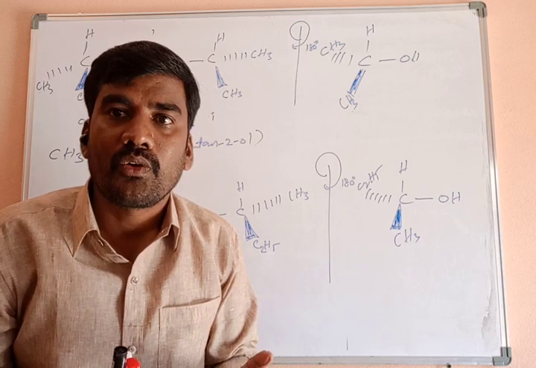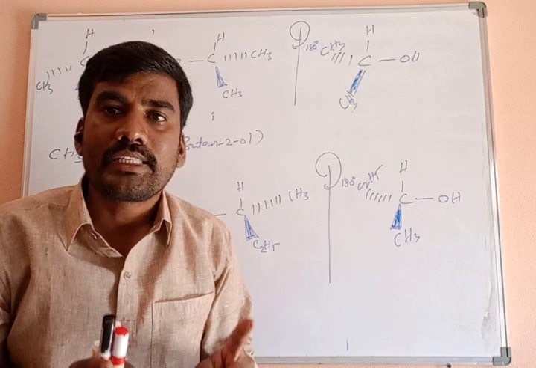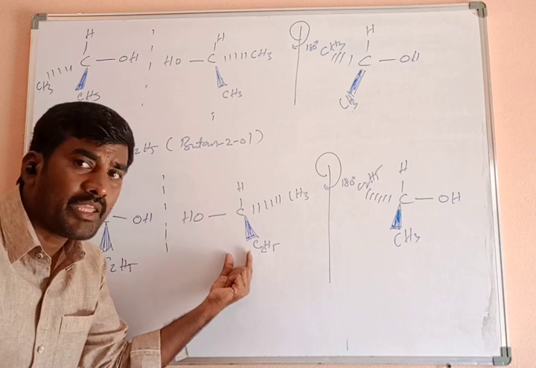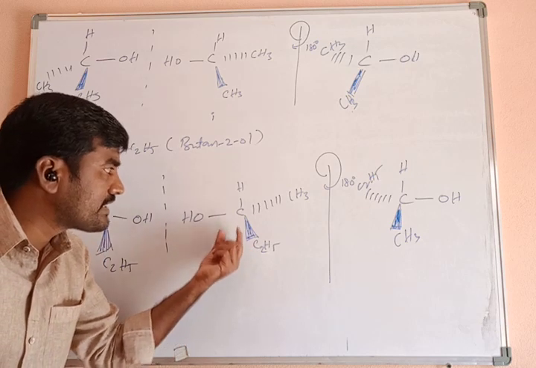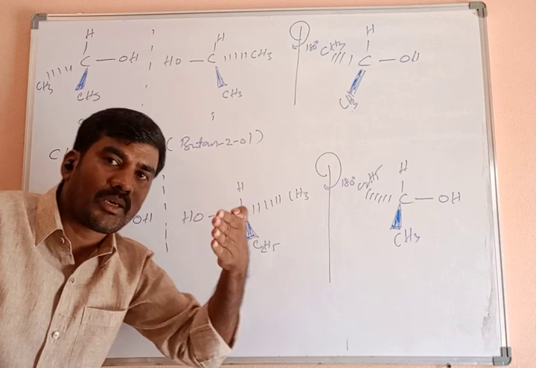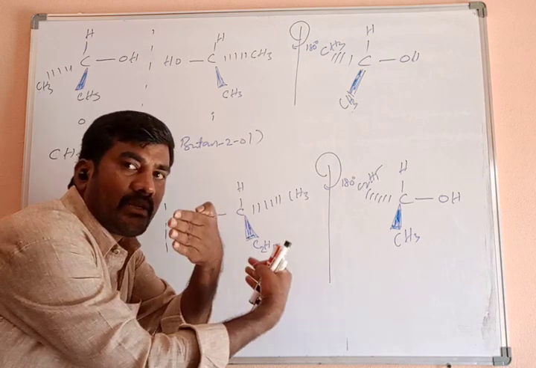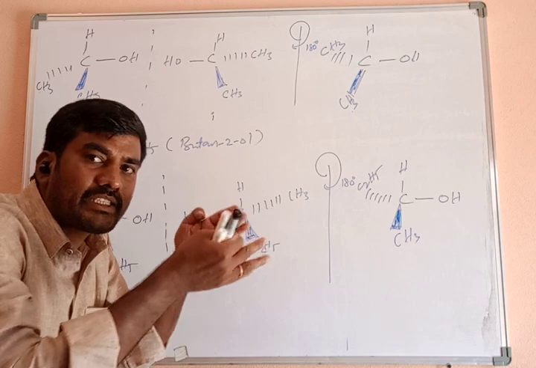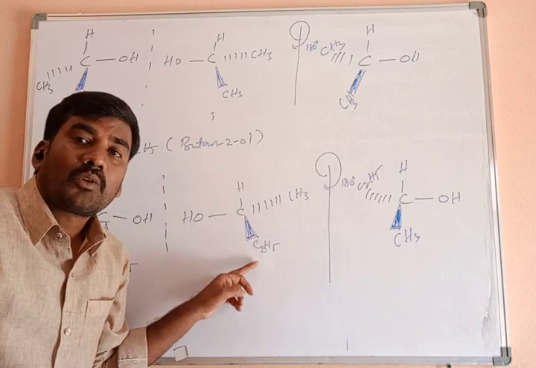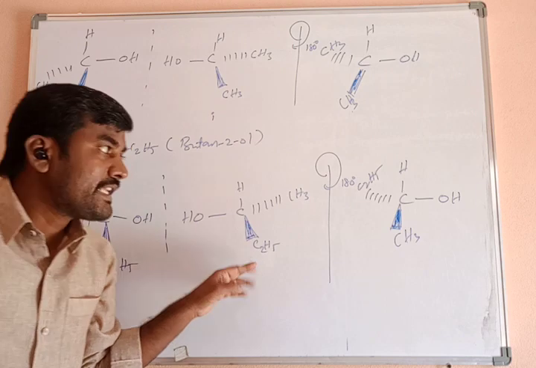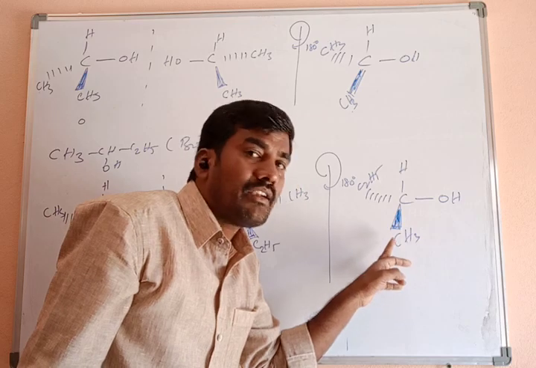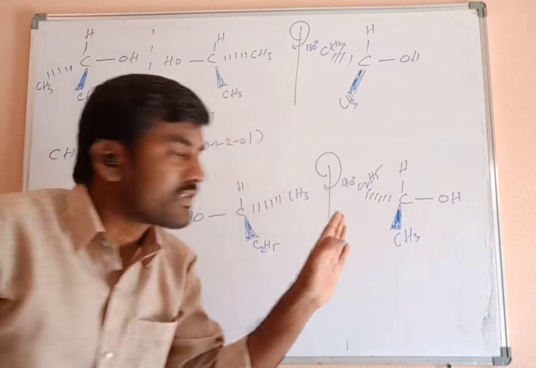Now CH3 which was inside the plane comes outside. Now this molecule, as it is removed from the board and kept on this molecule, what happened? Hydrogen and OH group both are matched up. What about this? On the wedge bond, C2H5 is there, and on the other wedge bond CH3 is there. Both are not matching. What about the dash bond? CH3 group is there, and on the other dash bond C2H5 is there. Different groups are there. They are not matching, means non-superimposable. They are non-superimposable mirror images of each other.